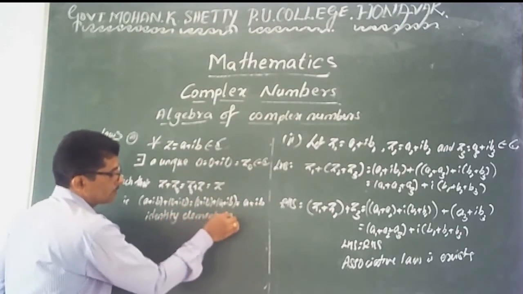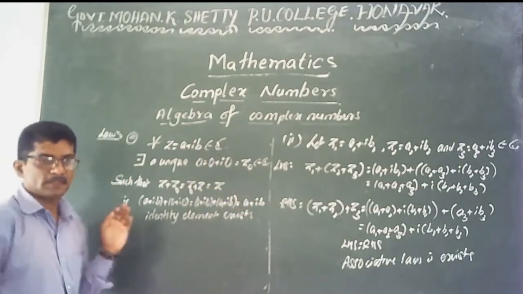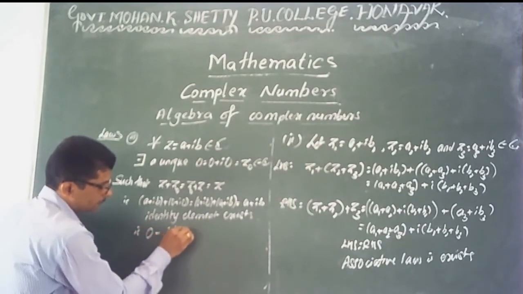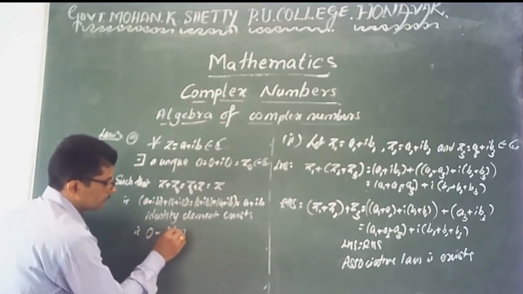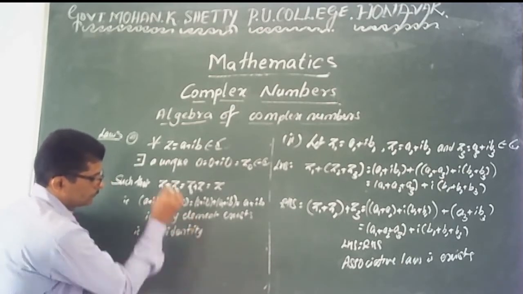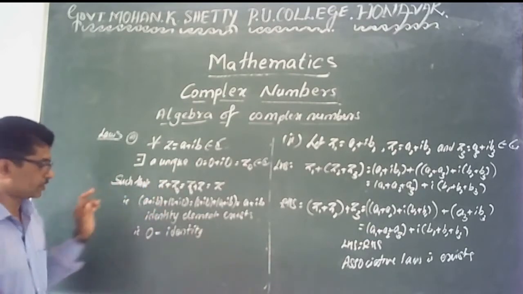We say the identity element exists, that is, 0 is the identity. Here the binary operation is addition.